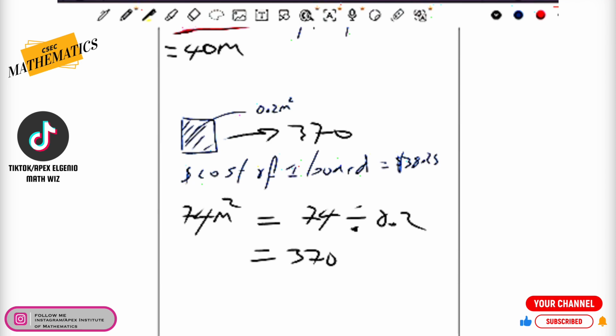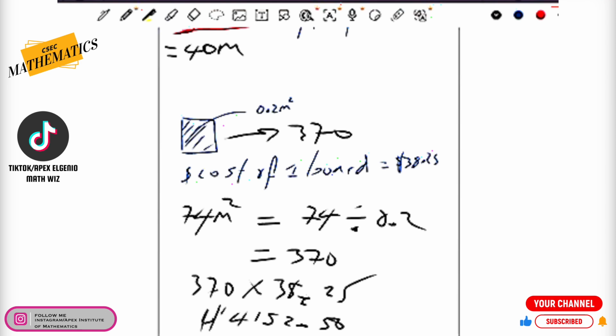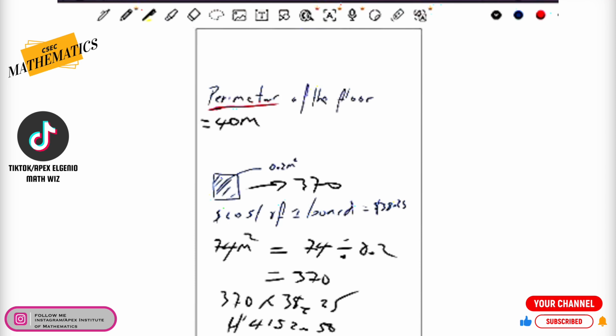Now, since one flooring board costs $38.25, it's going to simply be 370 multiplied by 38.25. Let's multiply that, and we're going to end up spending a total of $14,152.50. That's going to be the cost of tiling this particular floor here.